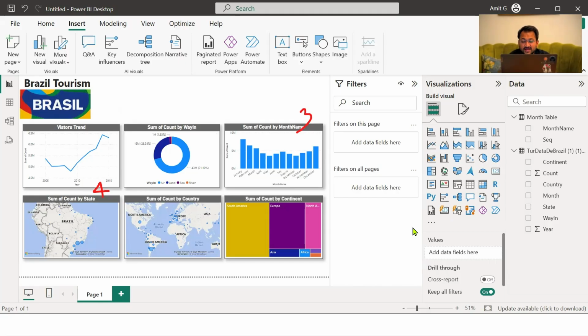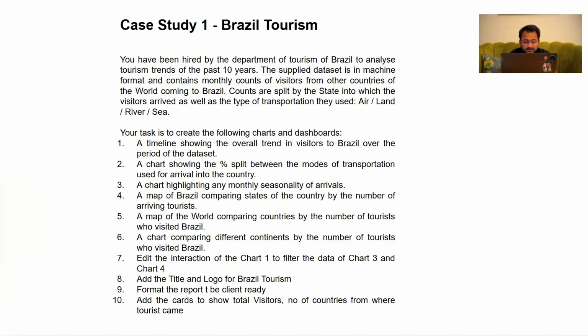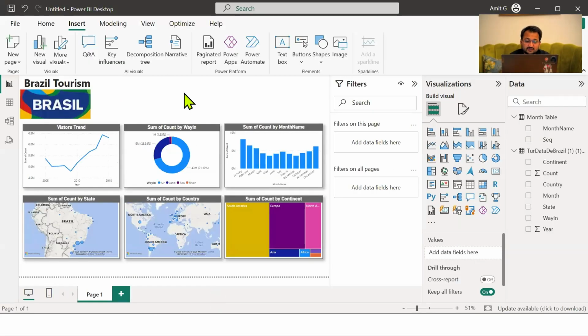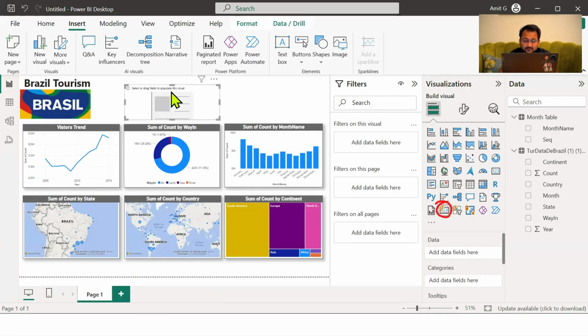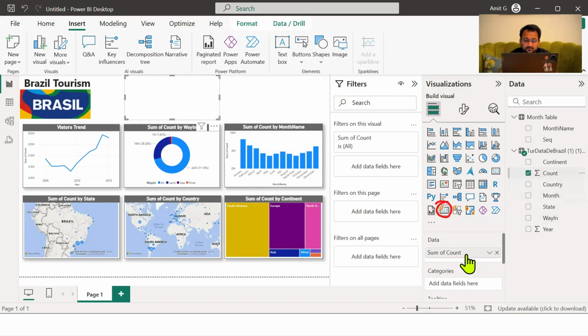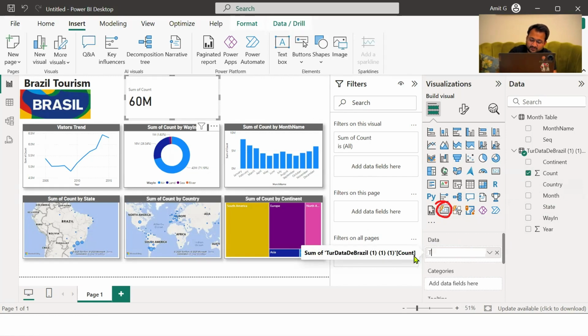Now we also have to add 2 cards in this. If you see the last question, we have to make the formatting of the report client ready, which we are already taking care of. And then we have to add a card to show total visitors and number of countries. So I'm going to pick the new card. This is a very interesting card. If I add this card, I will drag count and let's call it total visitors.